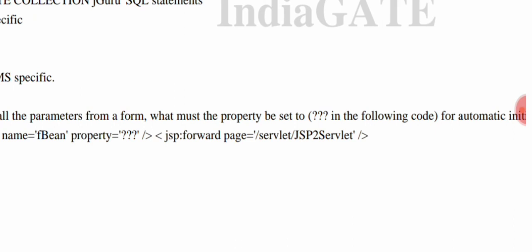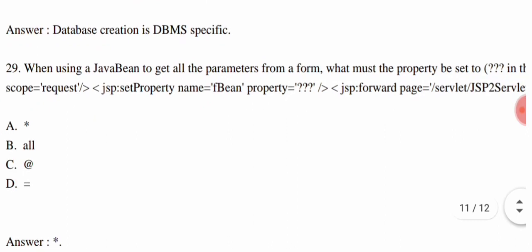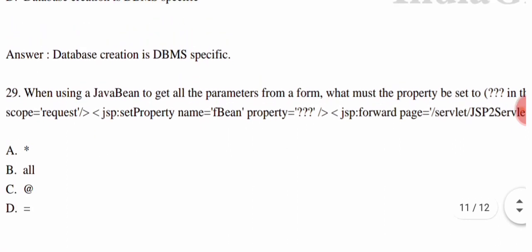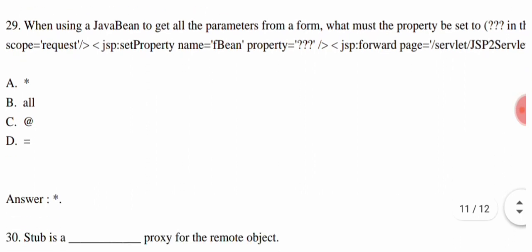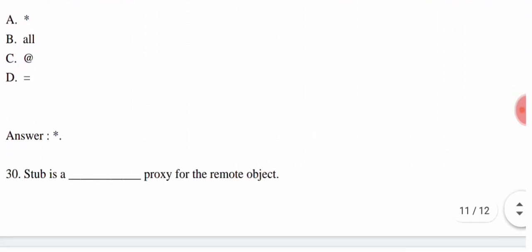And here is jsp:forward page, which goes to the servlet. Now we come to the options. Option A, star. Option B, at all. Option C, at the rate. And option D, equal to. Okay, so here option A is correct, that is star. We include the property as star. So star is your correct answer.